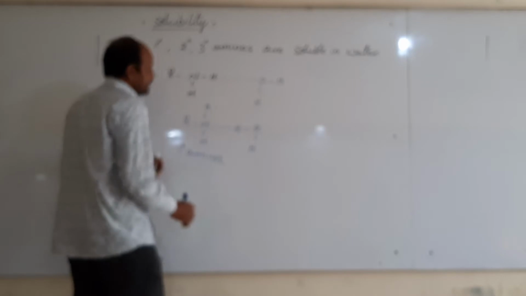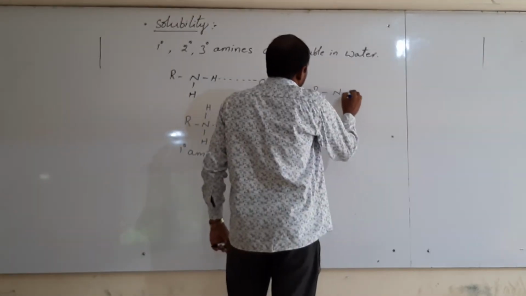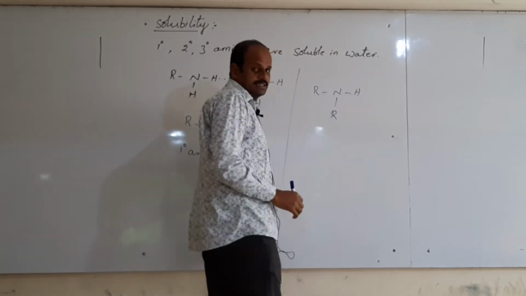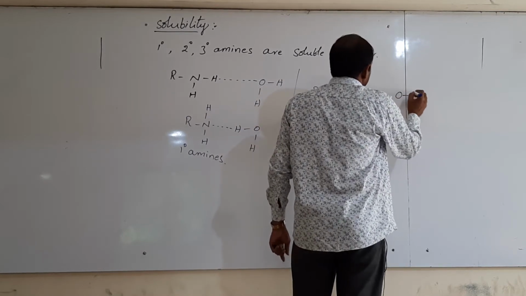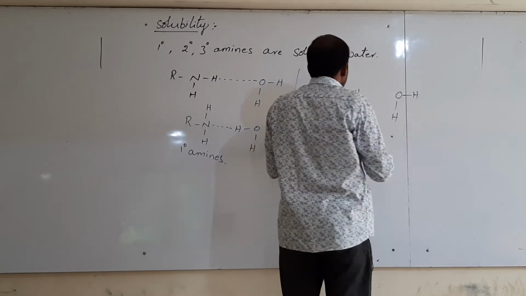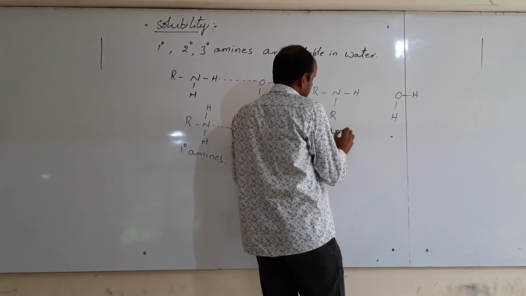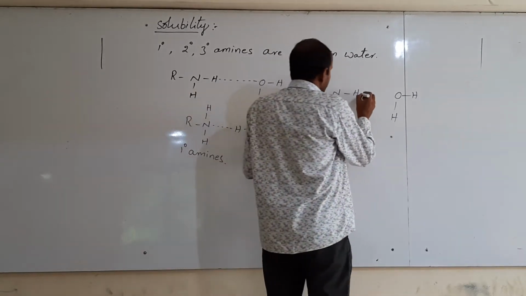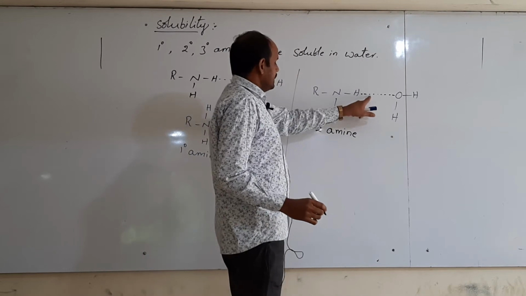Similarly, if you take secondary amines, R2NH, then it can form a hydrogen bond. Hydrogen in the secondary amine, this is the secondary amine, between hydrogen and oxygen, attraction forces are present.